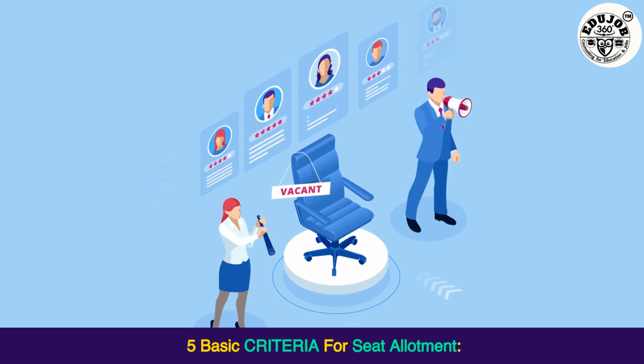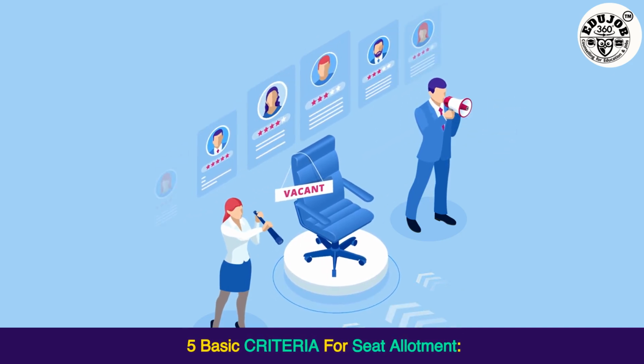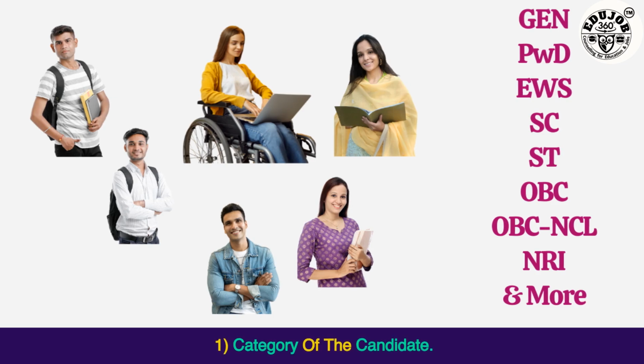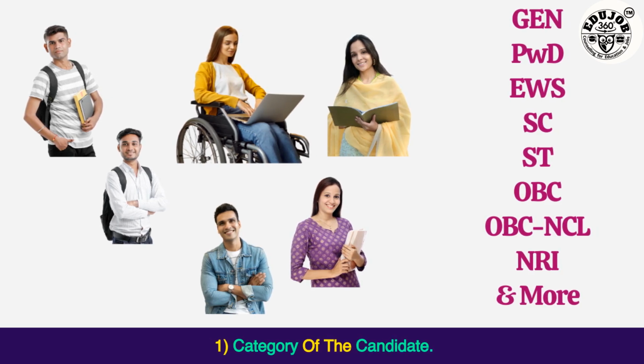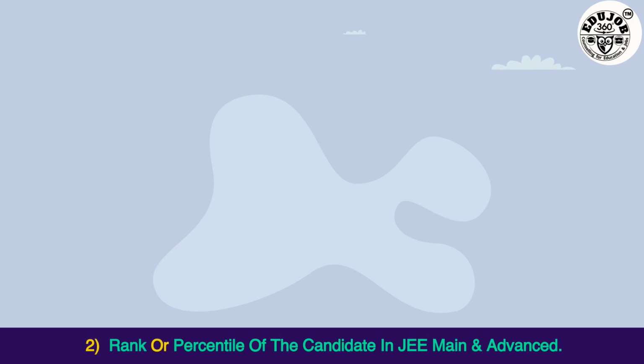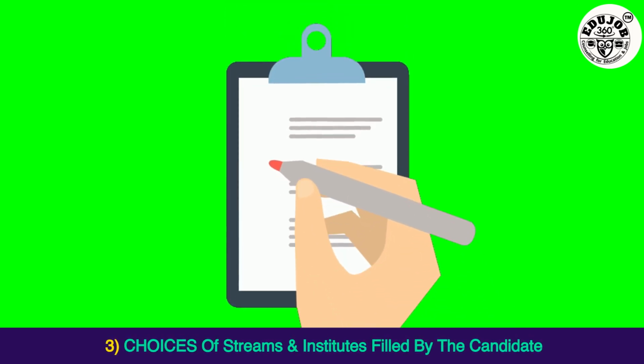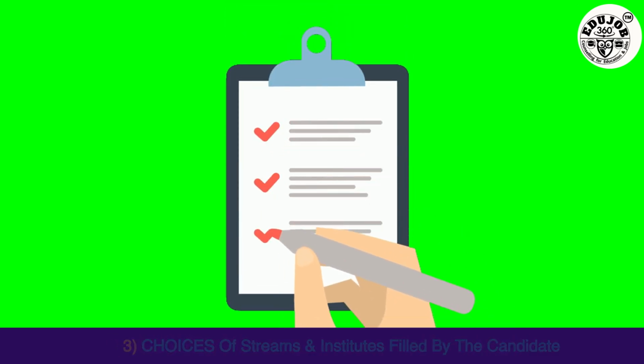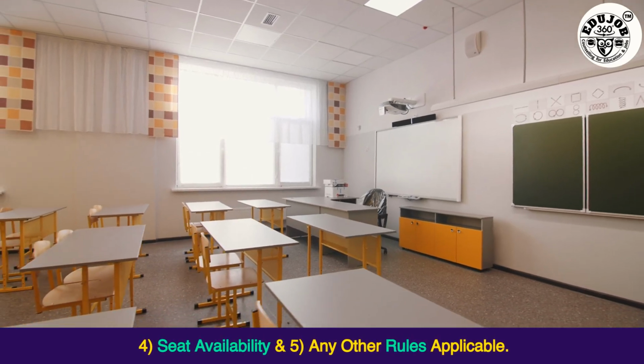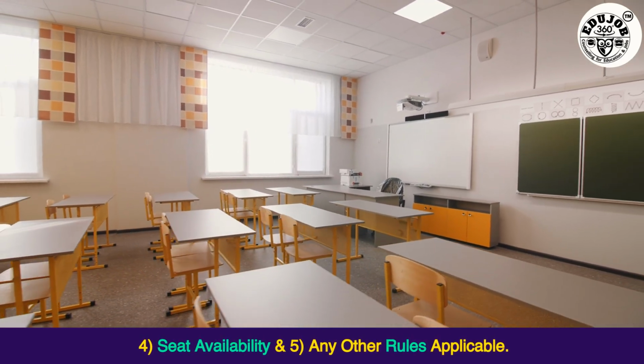5 basic criteria for seat allotment. 1. Category of the candidate. 2. Rank or percentile of the candidate in JEE Main and Advanced. 3. Choices of streams and institutes filled by the candidate. 4. Seat availability. And 5. Any other rules applicable.